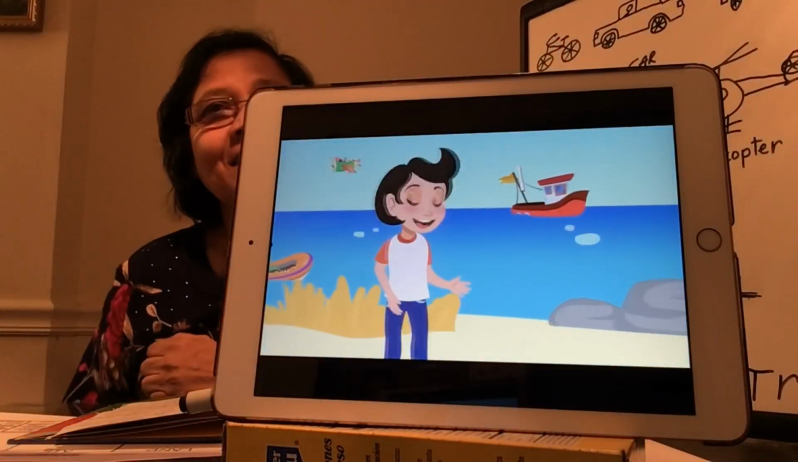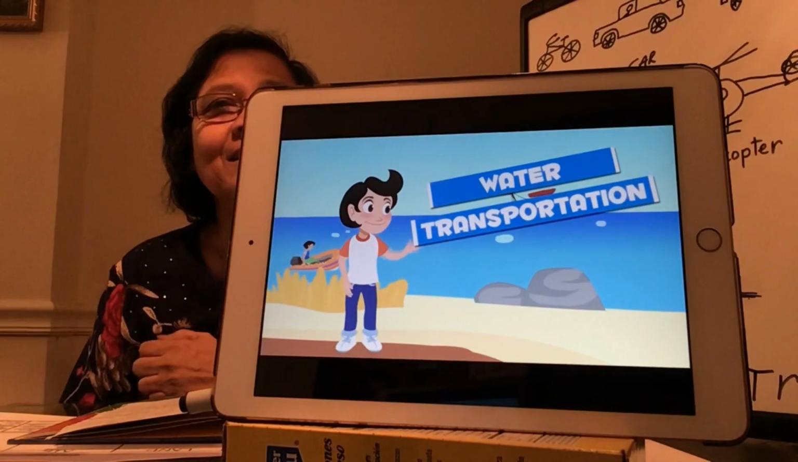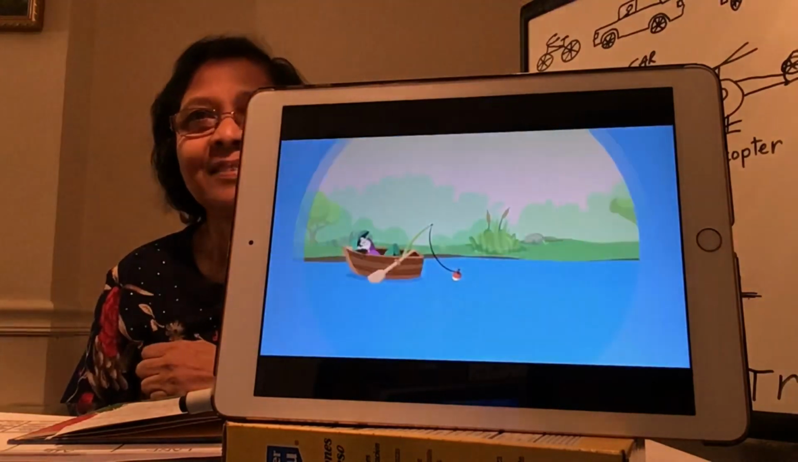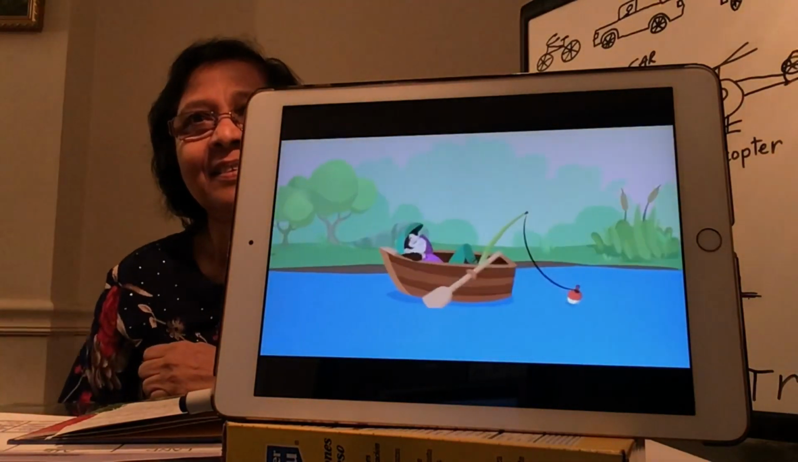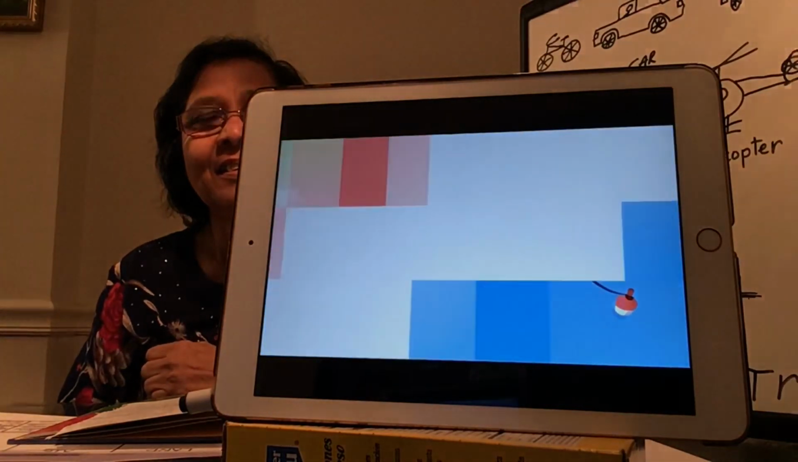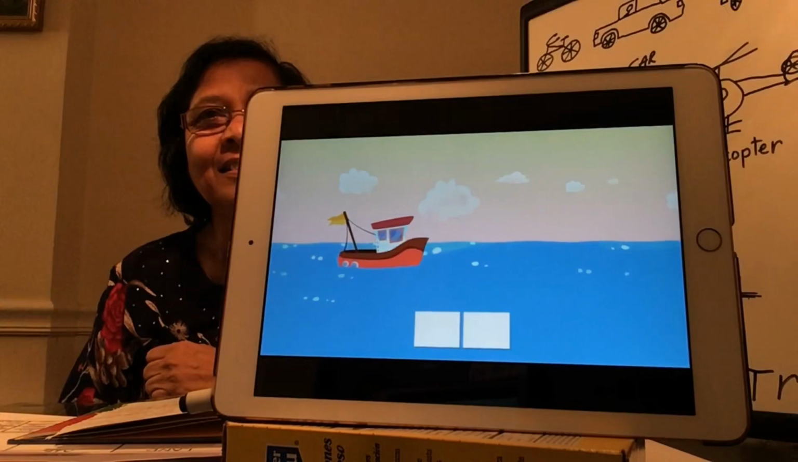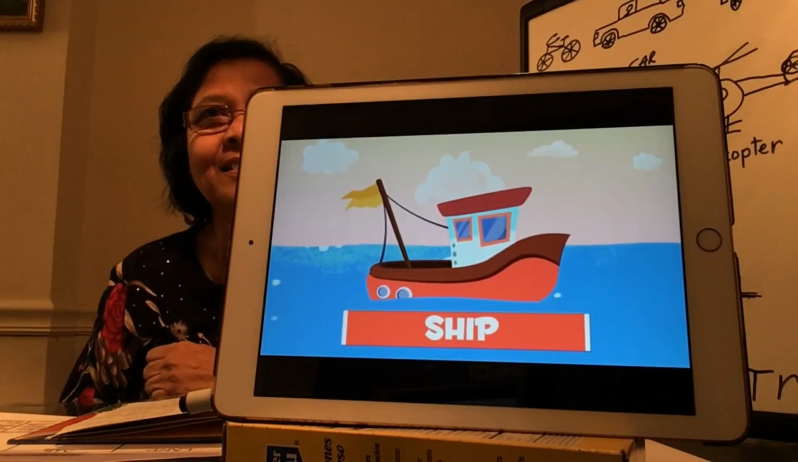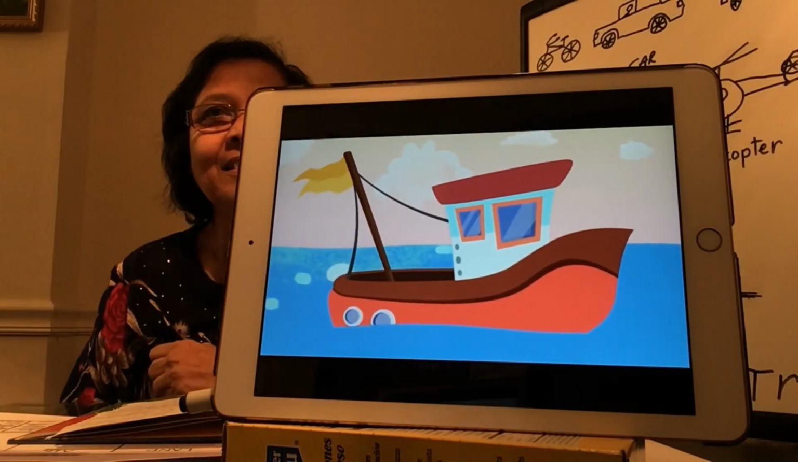Hi everyone. Today it's time we learn about water transportation. A boat is mostly used in shallow water. A ship is bigger. It is used in wide rivers and seas. It can transport people or goods. The person in charge is the captain.